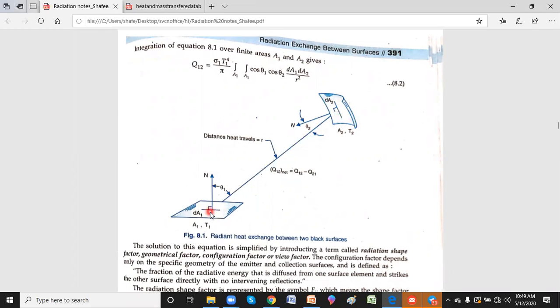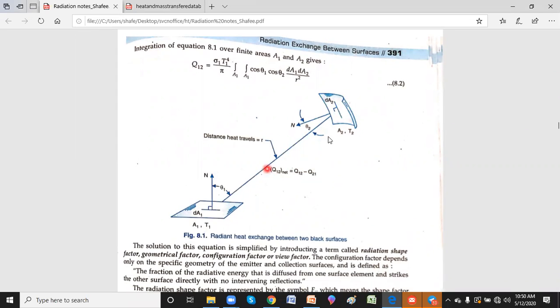If this body is emitting radiation, how much fraction of radiation from 1 reaches 2, or from 2 reaches 1? If I find that fraction, I can find the net radiation heat transfer.